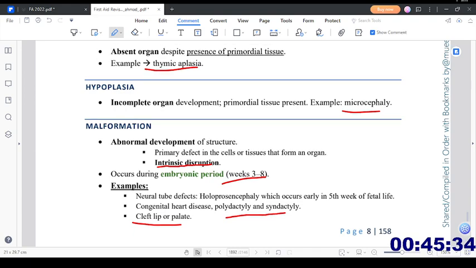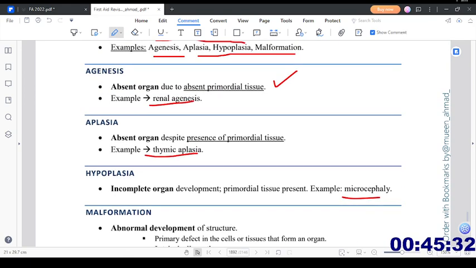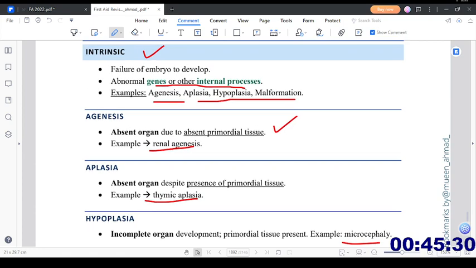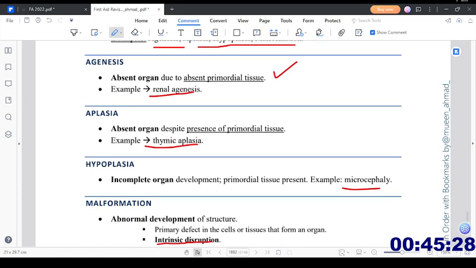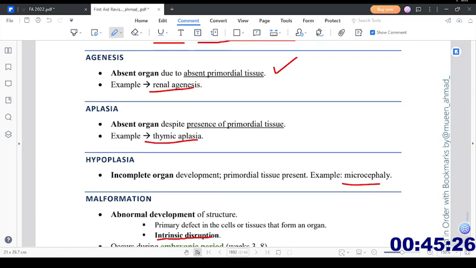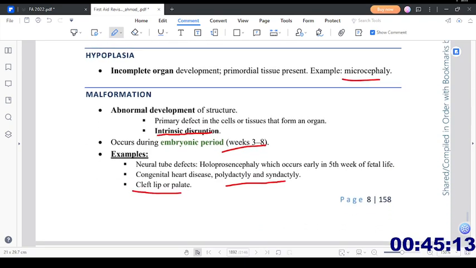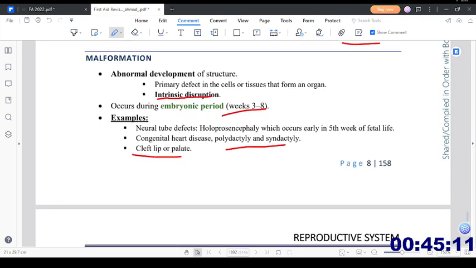So there are problems with the formation. They can be agenesis, which means there is no structure at all, neither primordia nor the organ. In aplasia, the primordium is present but the organ has not developed. In hypoplasia, the organ has not developed completely, for example microcephaly. And in malformation, the organ is not formed in the right way, with abnormal development of that particular structure.